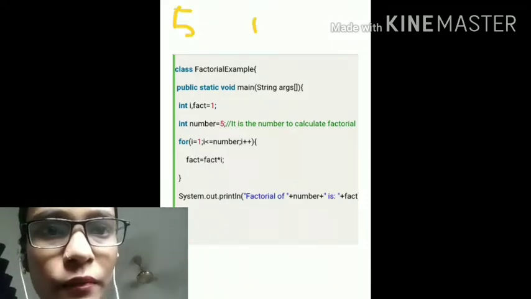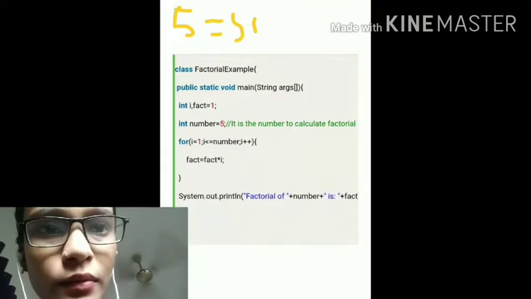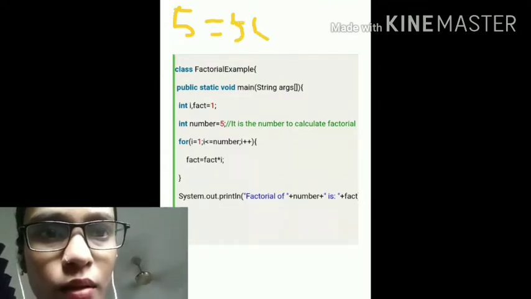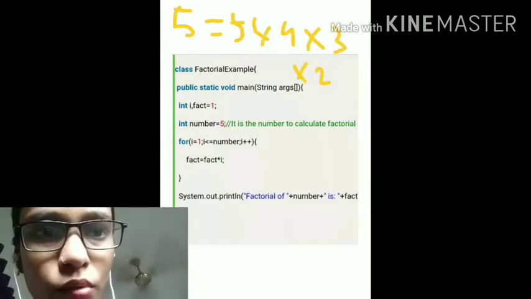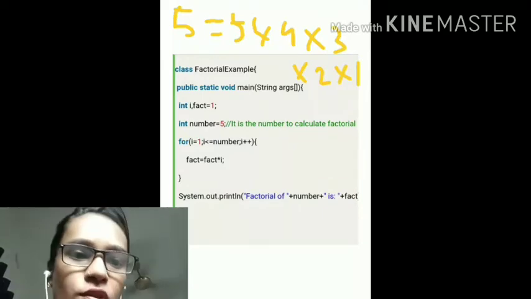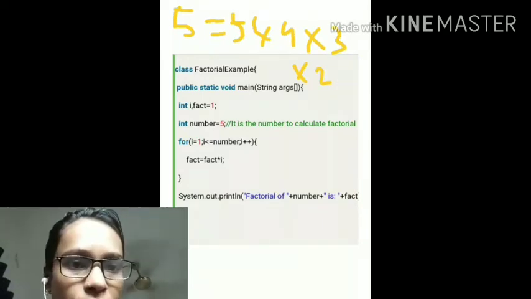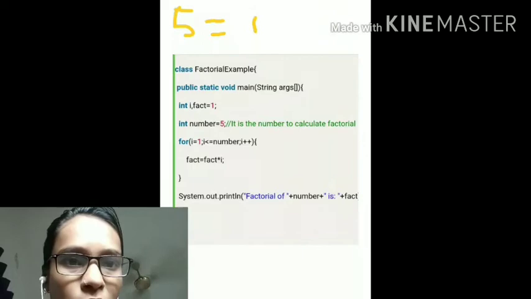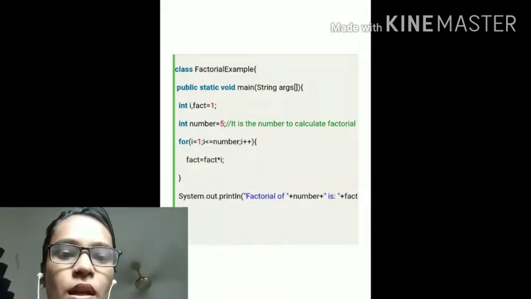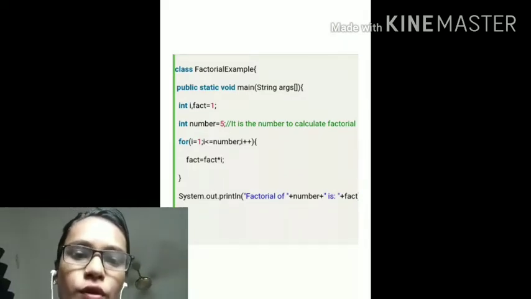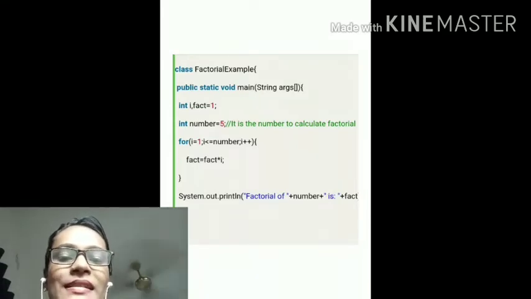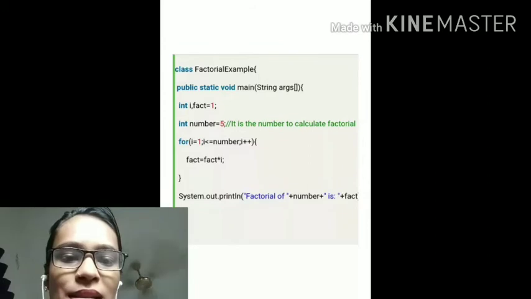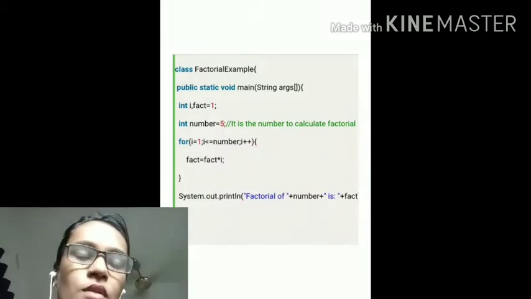It will be 5 into 4 into 3 into 2 into 1. This is actually the factorial of a number. 5 into 4 into 3 into 2 into 1. That means if it is factorial 6, it will be 6 into 5 into 4 into 3 into 2 into 1. That means the number gets multiplied down to 1 in descending order. Now see what happens.